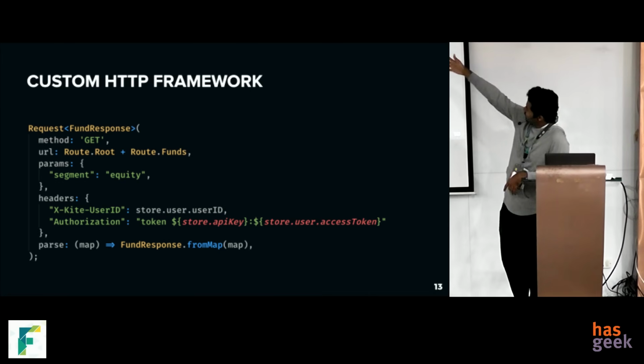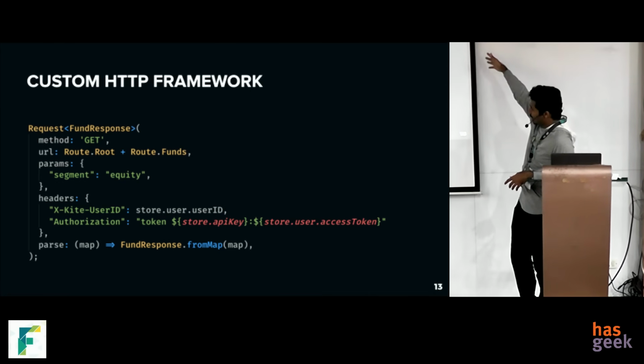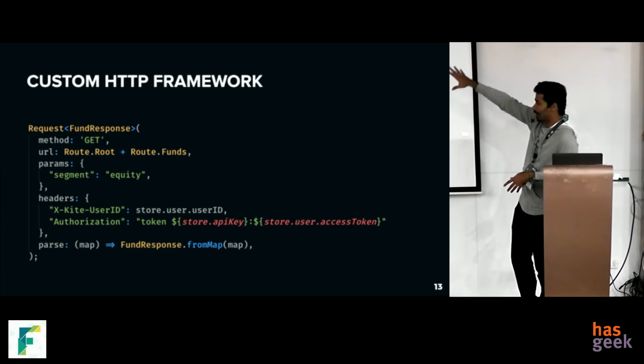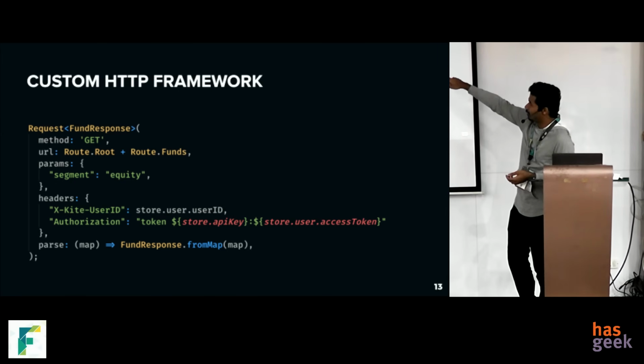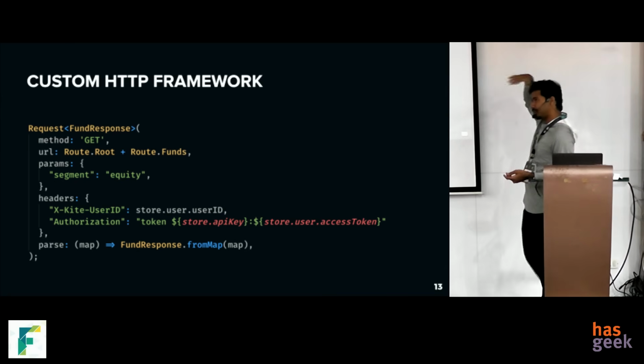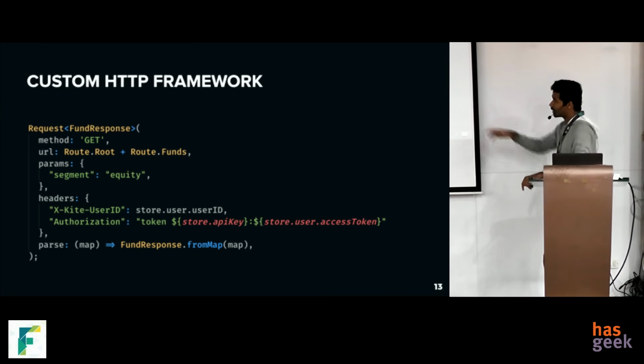Look at that constructor. You can just understand the entire API request just by looking at it. And if you look at the last line, you can see a nifty feature. It's a JSON response parsing mechanism. This is actually built into the HTTP framework, which means even if the API request is successful, but the parsing fails, then the framework will report it as a failure, saying unexpected response.